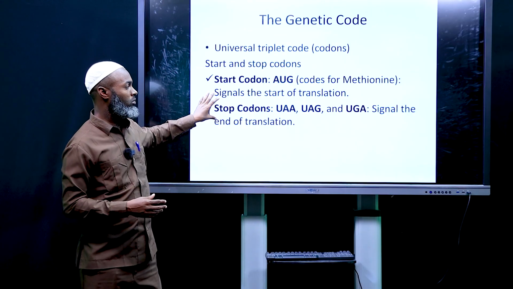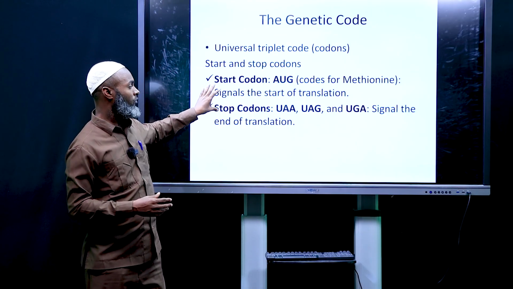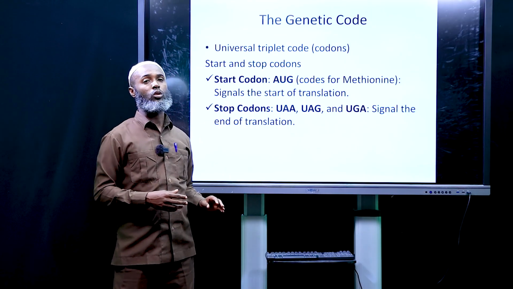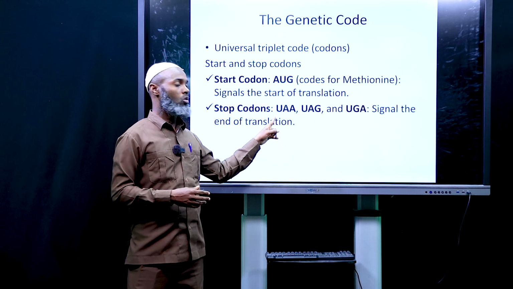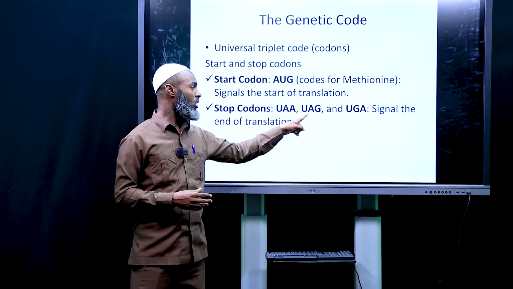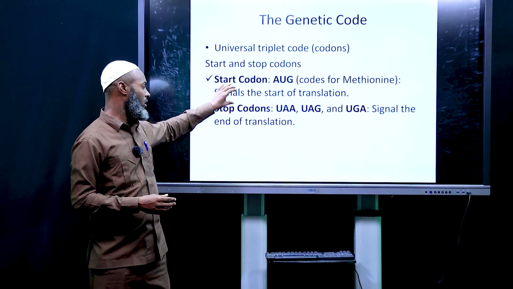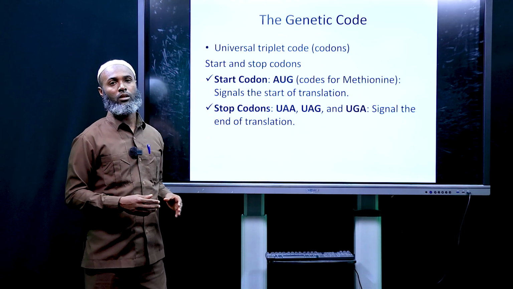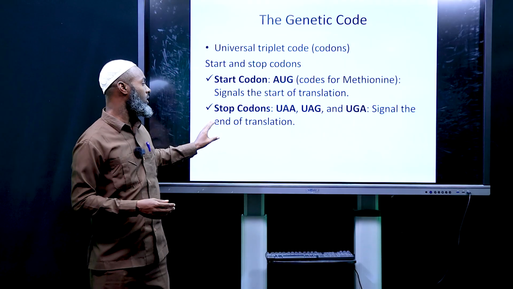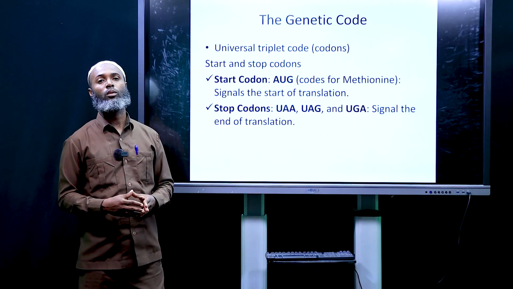Stop codon. There are three stop codons: uracil, adenine, adenine; uracil, adenine, guanine; and uracil, guanine, adenine. They are the end of translation. They are known as stop codons.